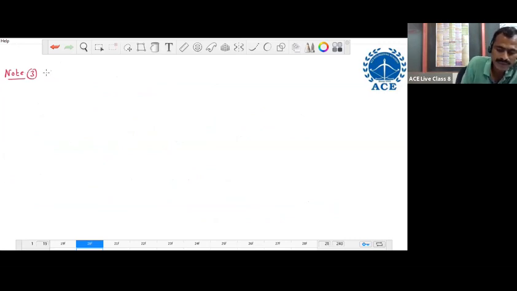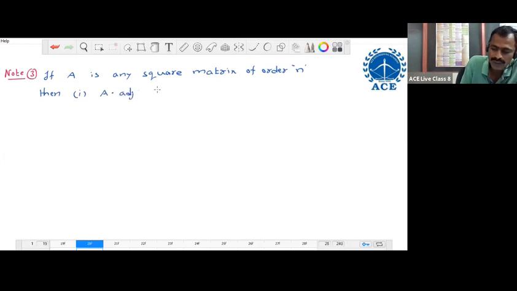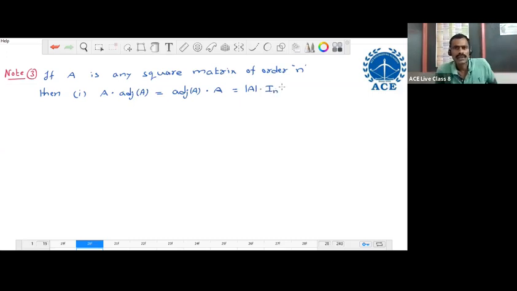Point number 3. If A is any square matrix of order n, then the first result: A into adjoint of A equal to adjoint of A into A equal to determinant of A into I_n. A into adjoint equal to adjoint A into A equal to determinant of A into I_n.